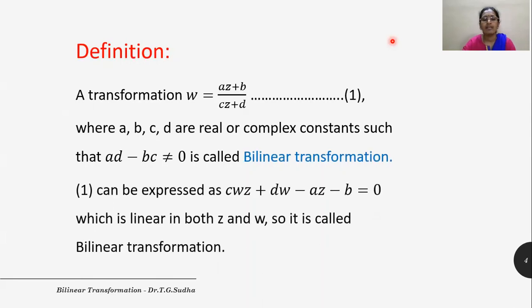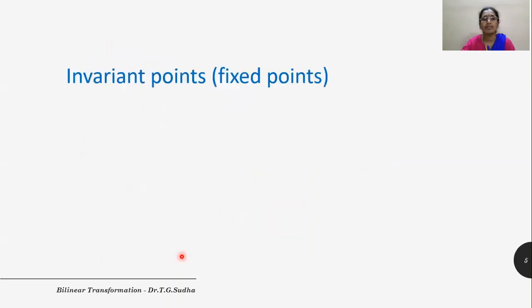Expression 1, that is W is equal to (AZ plus B) by (CZ plus D), can be expressed as CZW plus DW minus AZ minus B equal to 0. This is an equation in both Z and W. Both are linear here, so it is called a bilinear transformation.